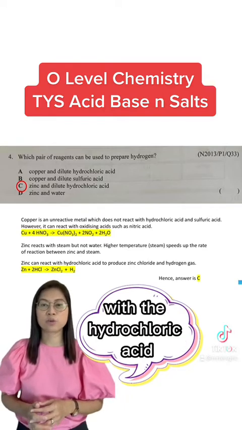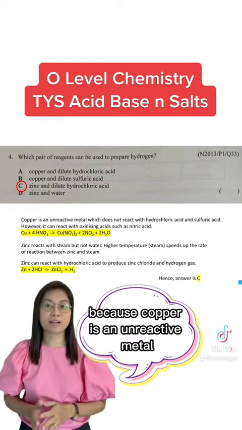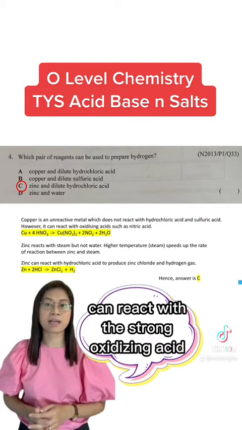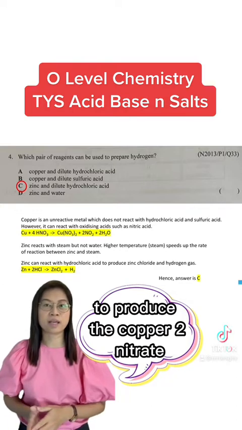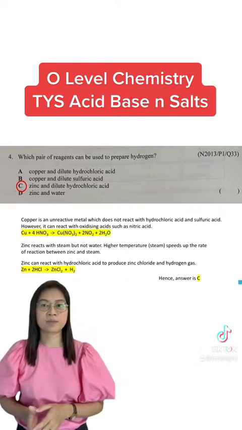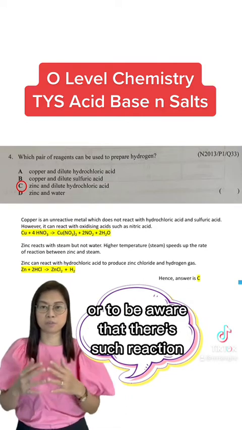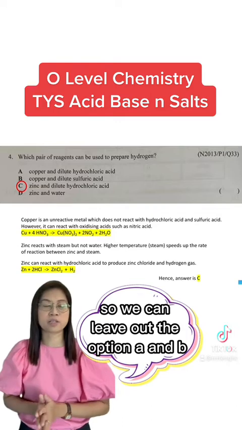to react with hydrochloric acid and sulfuric acid, because copper is an unreactive metal. But do keep in mind that copper can react with a strong oxidizing acid such as nitric acid, to produce copper(II) nitrate, nitrogen dioxide and water. This reaction is not in our syllabus, but it's always good to be aware that such a reaction exists. So we can leave out options A and B.